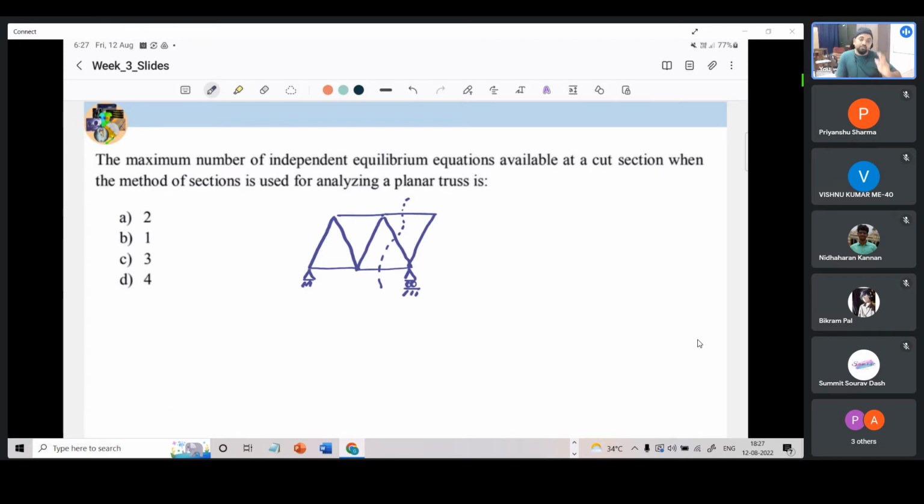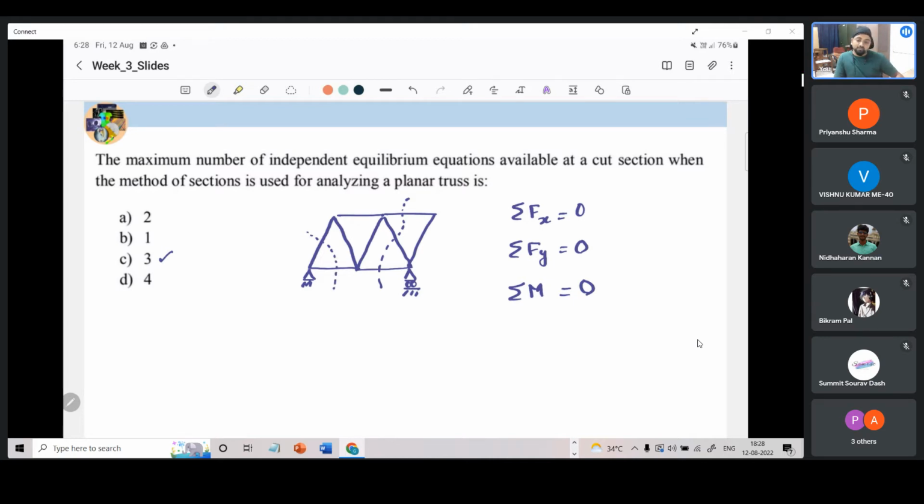So we can see that when we cut three members, this is not a concurrent force system. So in addition to method of joints, which offered us sigma fx equal to 0, sigma fy equal to 0, sigma m equals 0 also helps, is a non-trivial solution in the case of method of sections, because we are essentially cutting out and creating a force system that is non-concurrent, which is why we have three equilibrium equations that are available.